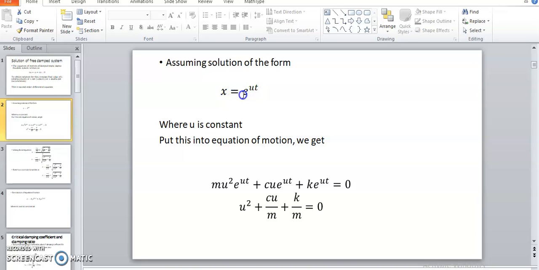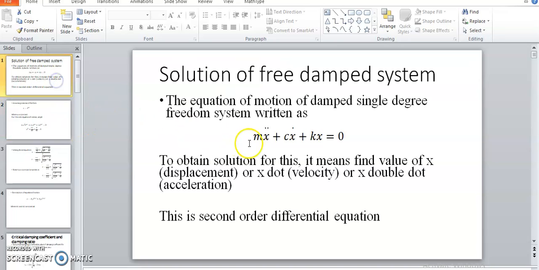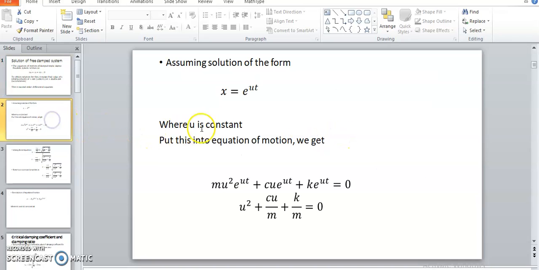Now we put this x is equal to e raised to ut in the differential equation, m x double dot plus c x dot plus k x. The differential equation is then transformed to a quadratic equation of the form u square plus u plus constant is equal to 0.